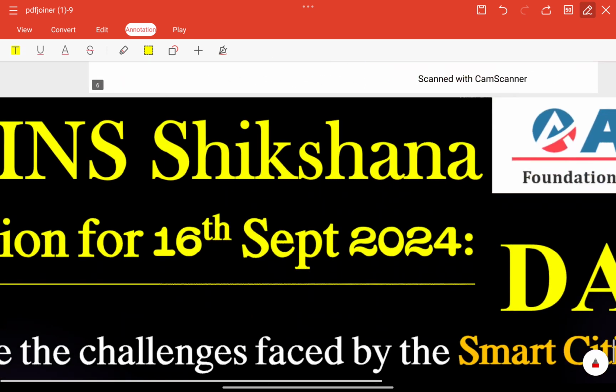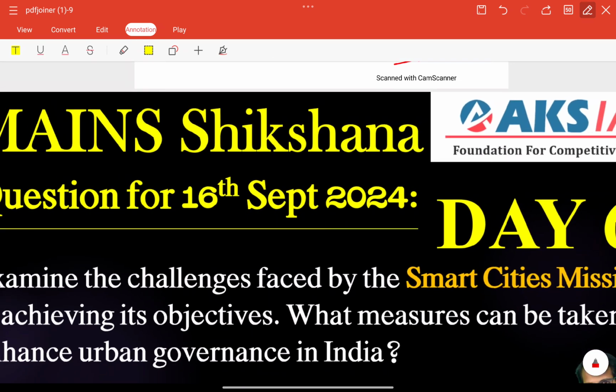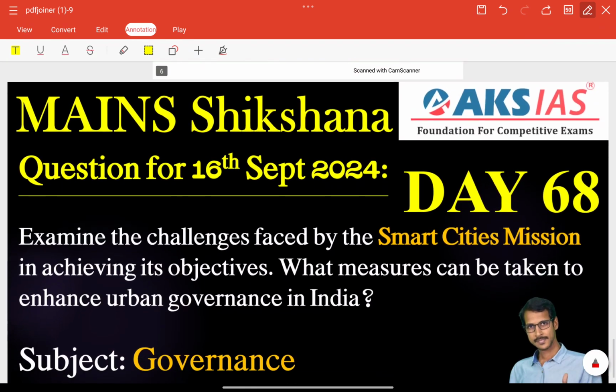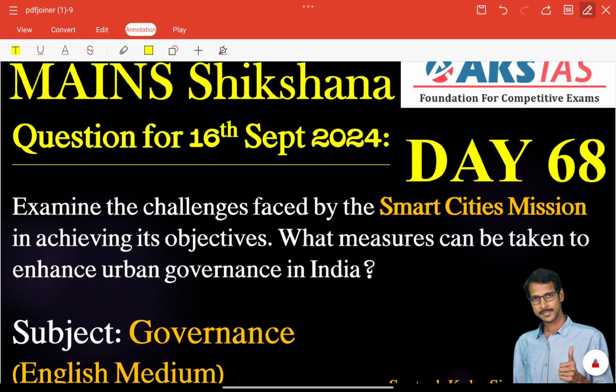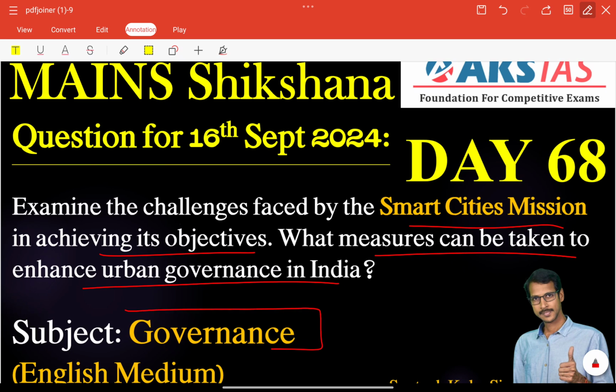keep it up. So next, Mains Shikshna free initiative day 68, question for 16th September 2024. Examine the challenges faced by the Smart Cities Mission in achieving its objectives. What measures can be taken to enhance urban governance in India? For example, here we have taken the subject governance, very important here. Smart Cities Mission, already we have discussed it in certain keywords. This particular Smart Cities Mission was used in certain keywords in the earlier discussed questions, right?